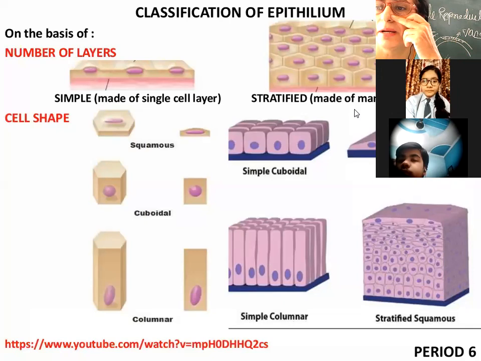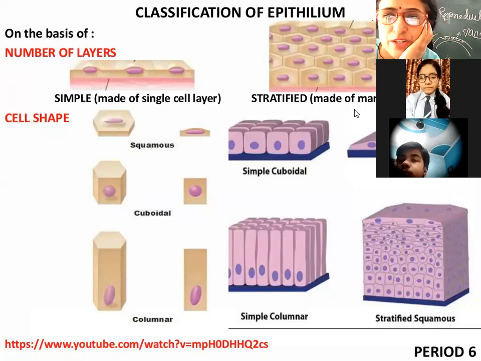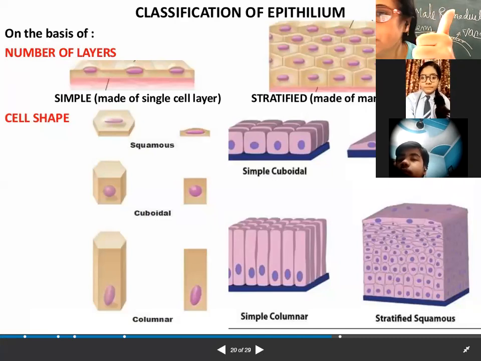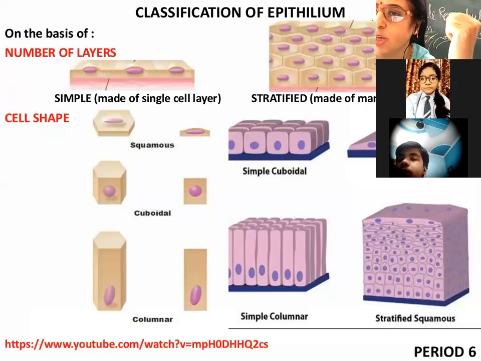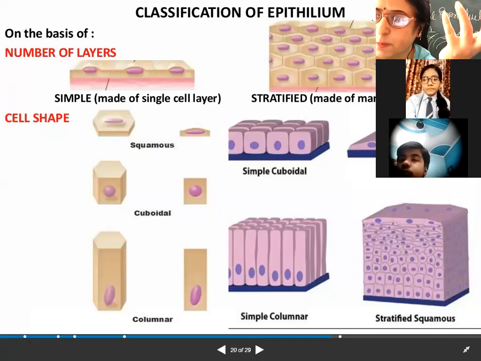There is also mucus in it, which helps in trapping the dust particles. Am I clear on this point? Yes, please. So in the ducts, in the oviduct and in the vas deferens, it will help in the traveling of sperm.